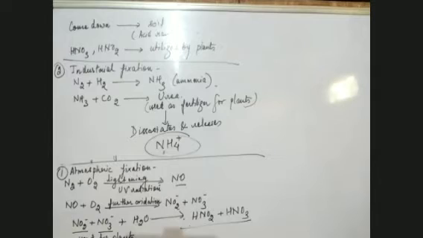Okay. So here we come to the third type, biological fixation, which we have already done in 11th class.